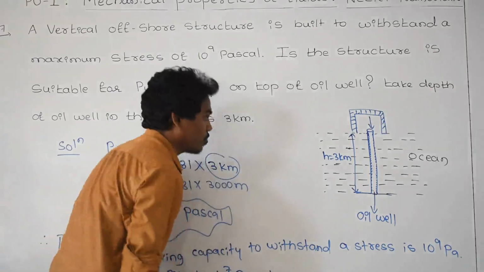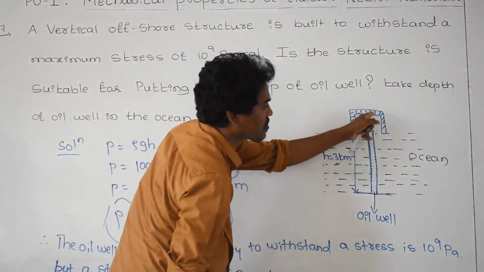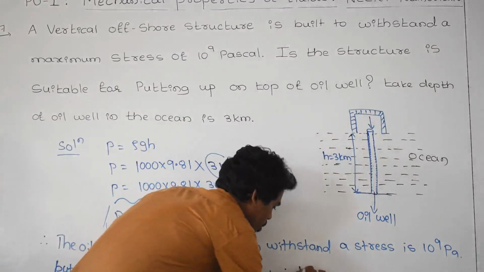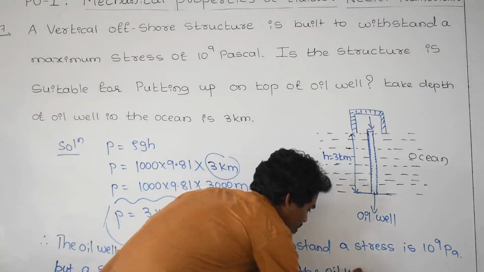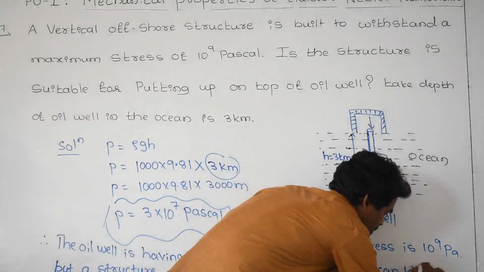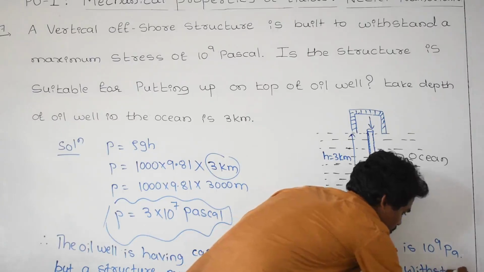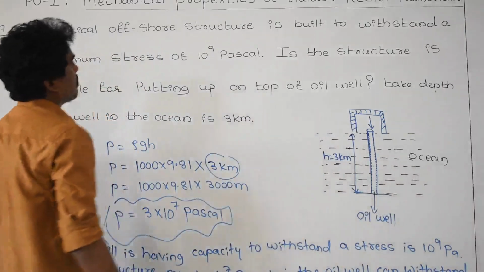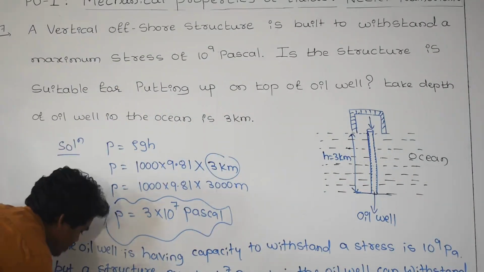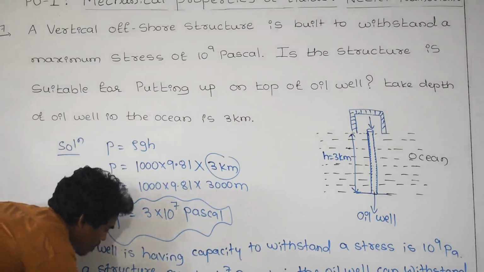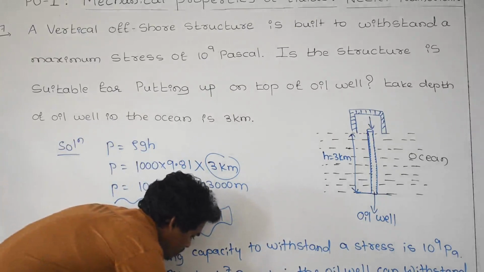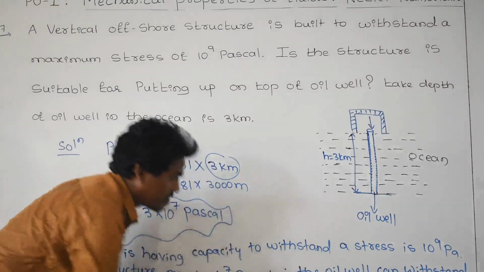Therefore, the pressure exerted by this structure in downward direction is lesser than its capacity. Therefore, the oil well can withstand the stress exerted by that structure, that is, the vertical offshore structure. Please note down.